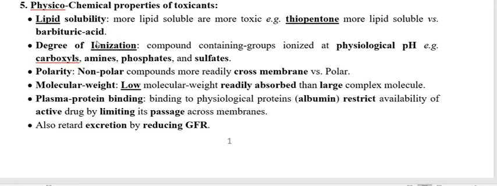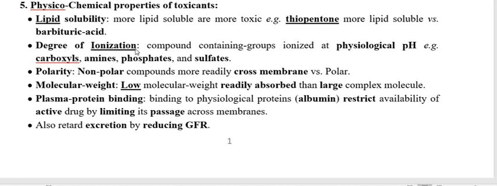So if the ionization of a toxicant is more at physiological pH, then you know that the more ionized compounds are less absorbed.